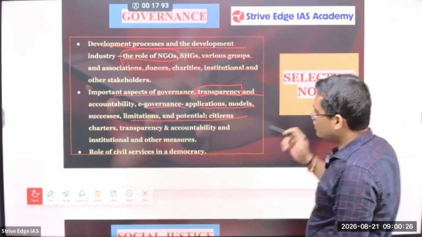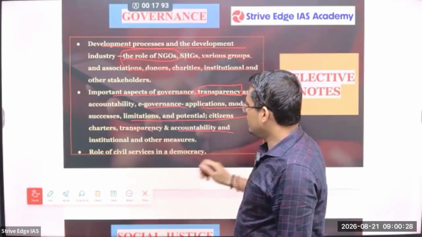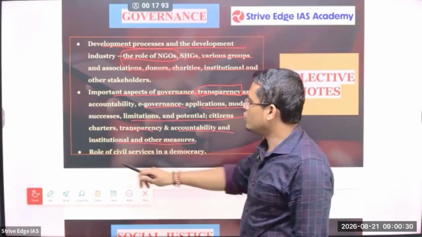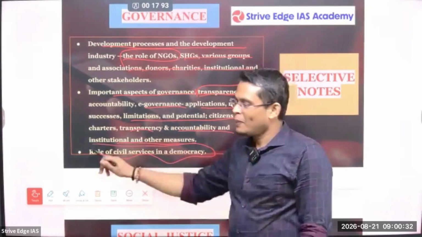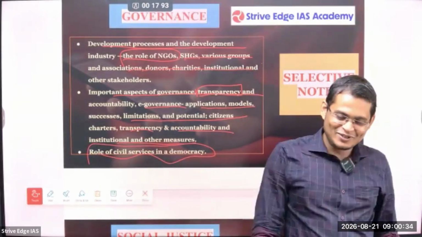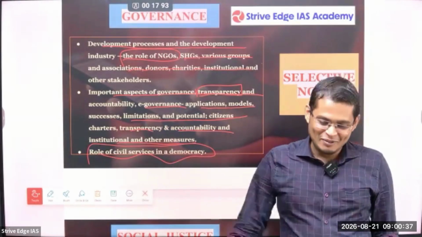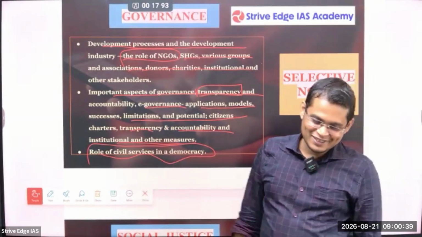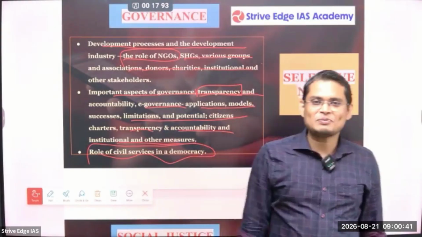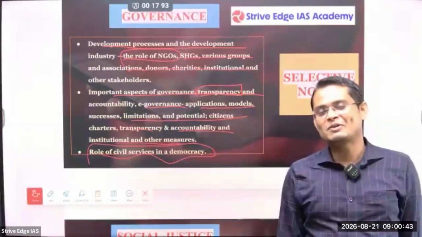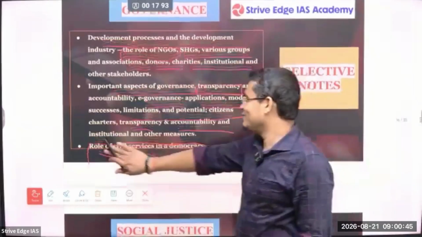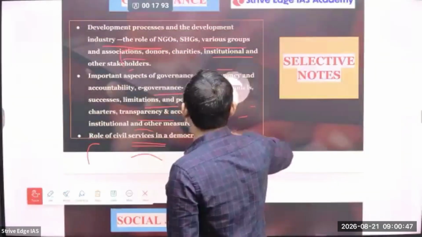Next is citizen charter, transparency and accountability and institutional and other measures. So you can see the role of civil service in the democracy. जिसकी आप preparation कर रहे हो उसका role ही पूछा है. You are preparing for civil service, and they are asking what are the role and responsibility of a civil servant or civil service, कि उनको जरूरत है नहीं है, उनको जानना चाह रहे हैं. So you should know about the role and responsibility.